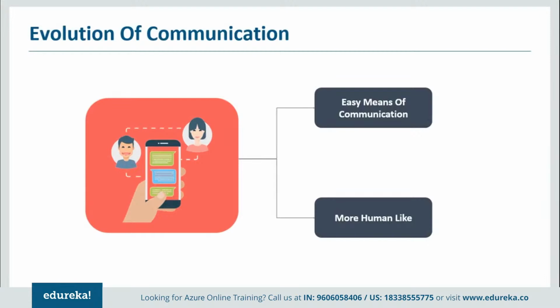Say, for example, if I have to apply for leave, what would I do? I would type an email, right? In that case, I would put in the details, such as who it is to be sent to and what the subject is. Then I would put in the details and ask for leave and all those things. This is pretty much organized, but it is too complex, isn't it? If you talk about chatting, it's very simple: I'm not well, I won't be coming today. As simple as that. Imagine if we could do this in every aspect of our life. Wouldn't that be easy? Can that be done?